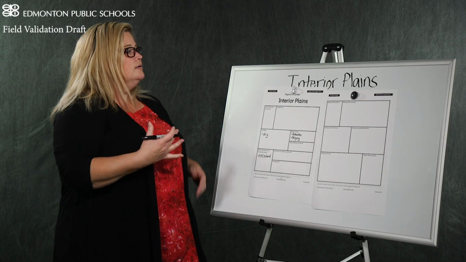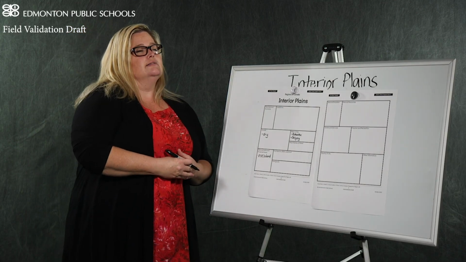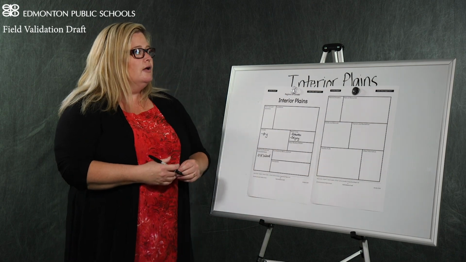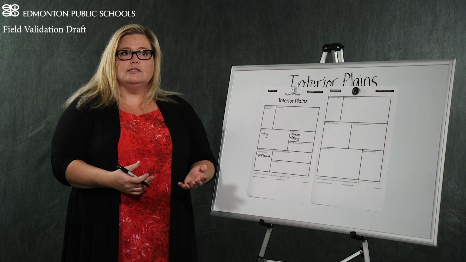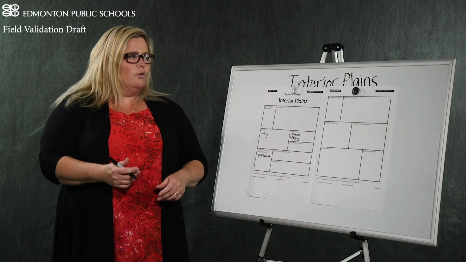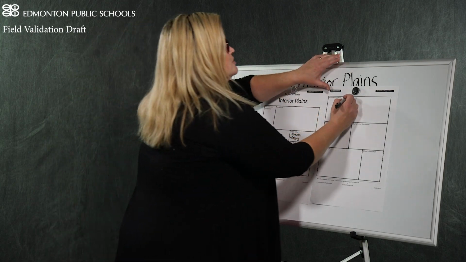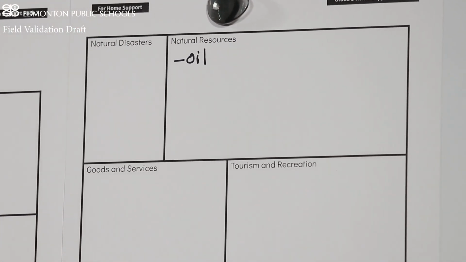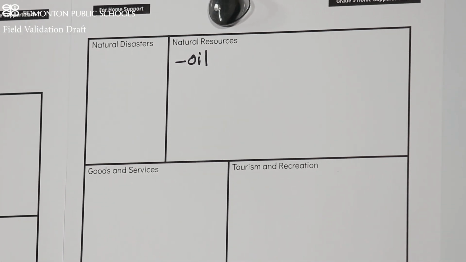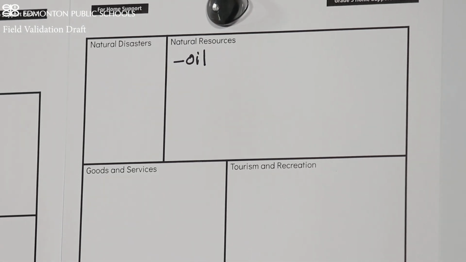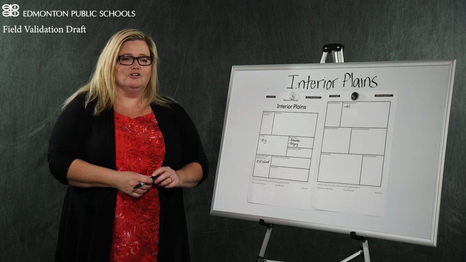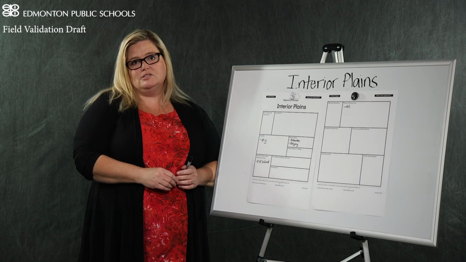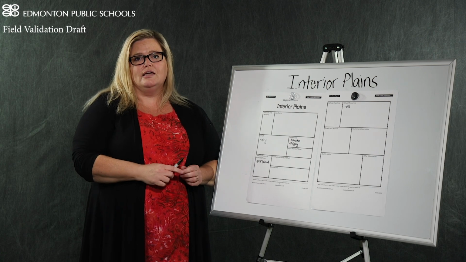Another thing I might notice or hear as I'm reading and watching short videos about researching the natural resources is that Alberta has oil as a natural resource. And so I can just simply write the word oil under the natural resource. As that's not the only natural resource, another item could be agriculture. And agriculture would talk about livestock and crops. So I could put all three of those words in that box.